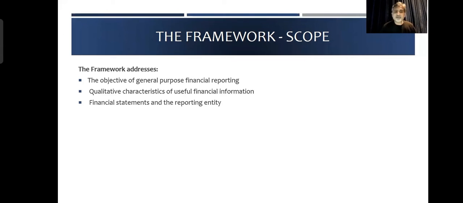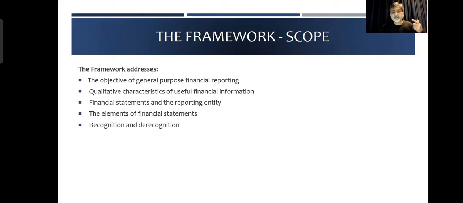Financial statements and the reporting entity, we are going to discuss elements of financial statements. We will talk about recognition and derecognition. Okay, so these are the areas the framework talks about. For example, you've got income, expenses, asset, liability, and capital. These are the 5 elements of accounting. Who told you these things? These elements of financial statements, the framework gave them to you.